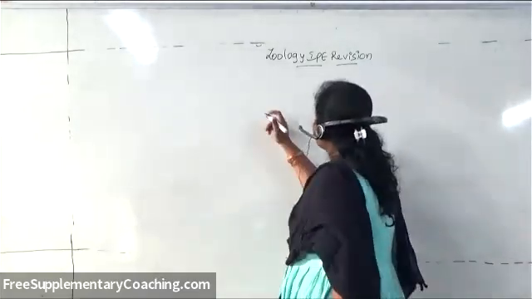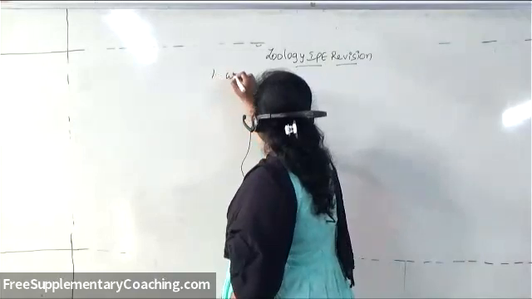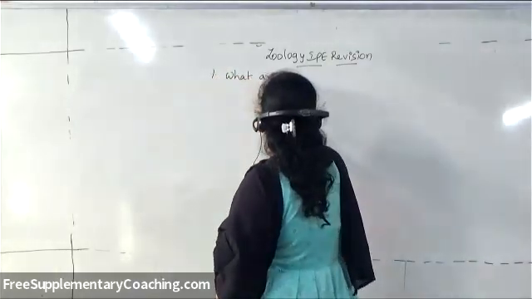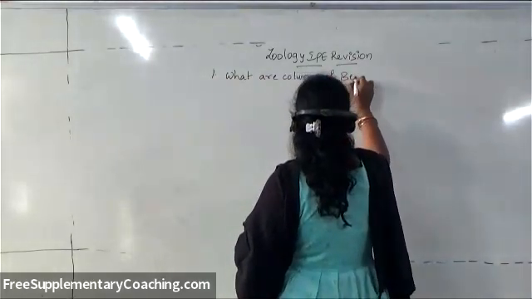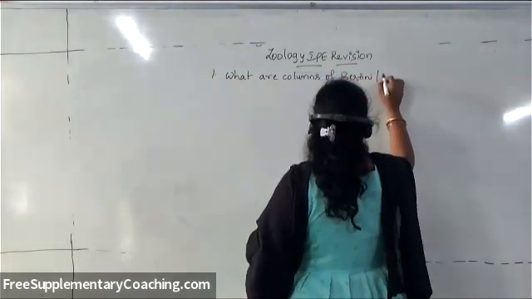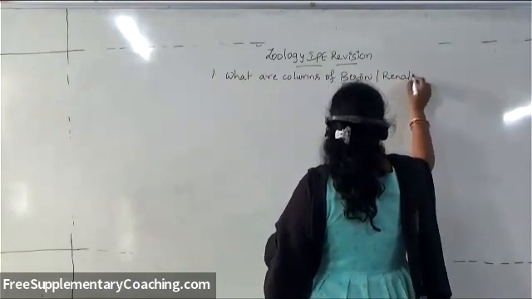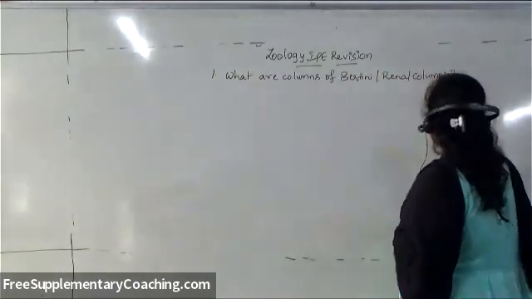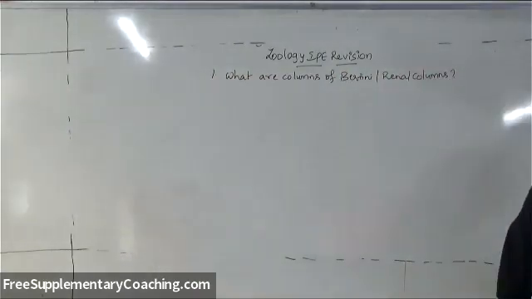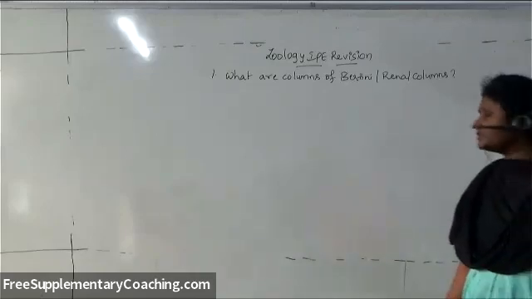In that, the first one is: what are columns of Bertini or renal columns? This is the question. So what is the answer which you should write?